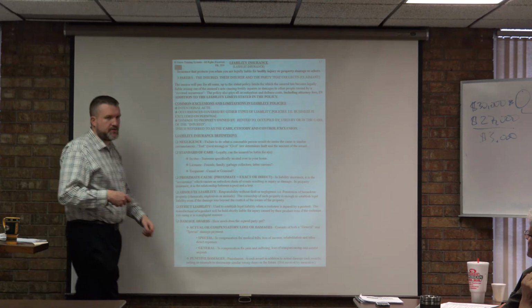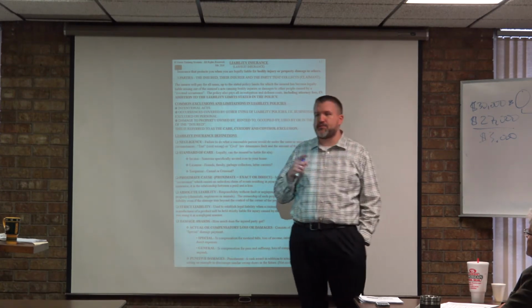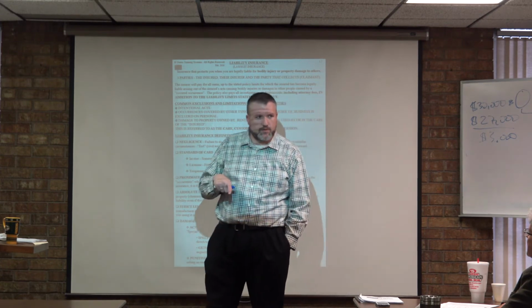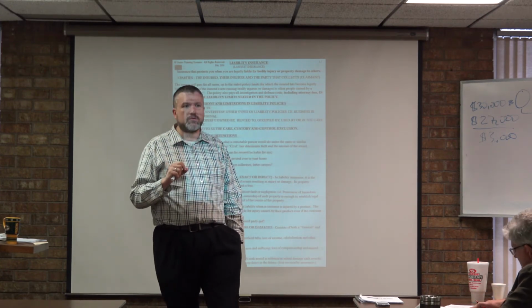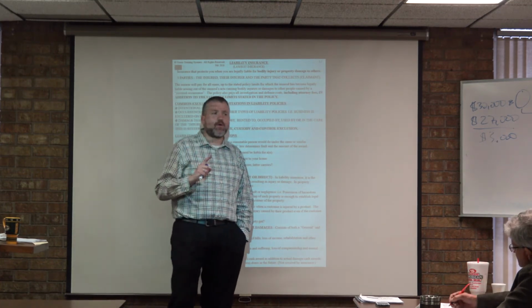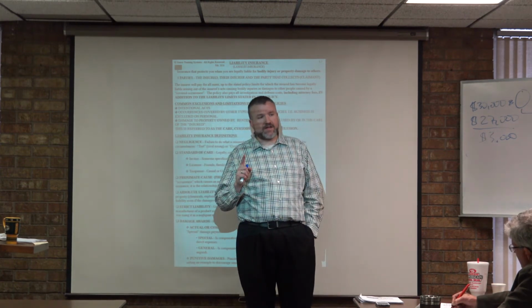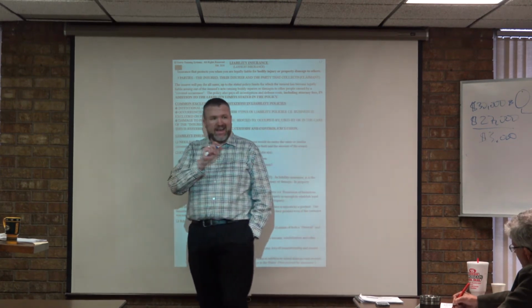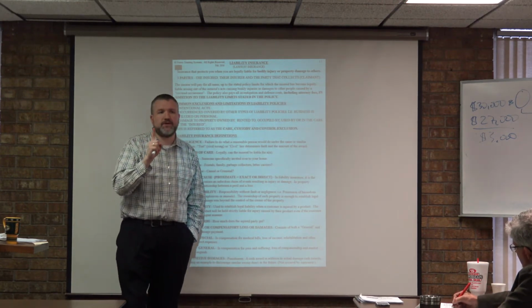For the next few minutes, we need to take a break out of property insurance. Up until this point, we've been talking about property insurance, which protects who? The insured, you. It protects you if your property is damaged by a covered peril. But now we're going to talk about liability insurance. Liability insurance is going to protect you against anything that could happen to who?